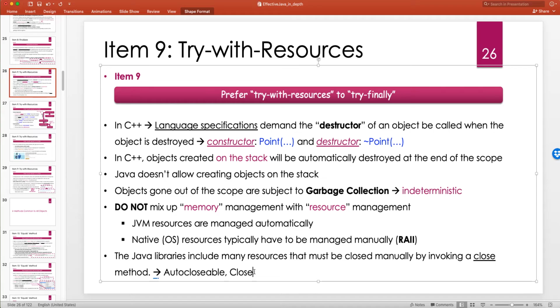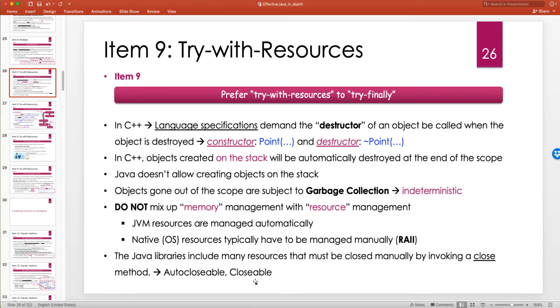But for the stream classes, for example, file input stream or any type of input stream or output stream, we have the Closeable interface, which extends AutoCloseable. Closeable is a marker interface specifically used for the streams in Java. AutoCloseable is more general, but Closeable is specifically used for basically stream classes.